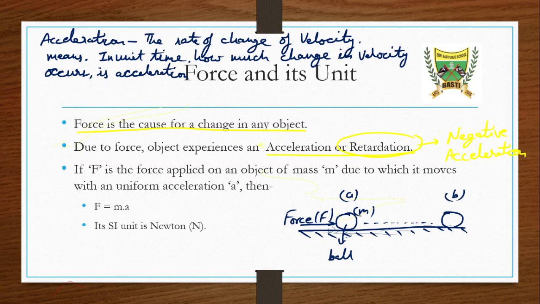Okay, now here also we have seen that if F amount of force is applied on an object of mass m, due to which it has generated an acceleration a, then the formula is F is equal to ma. This is the formula for force. Its SI unit, we will learn, the unit of force is Newton.